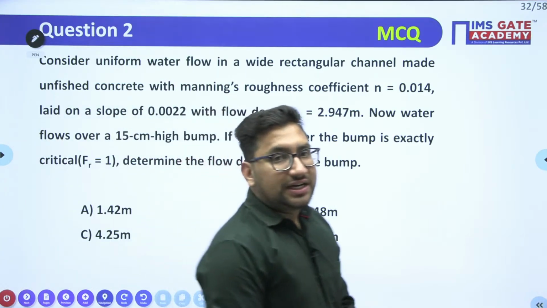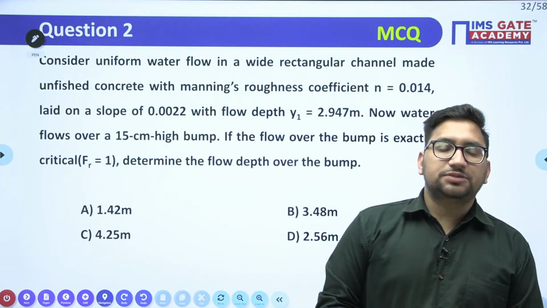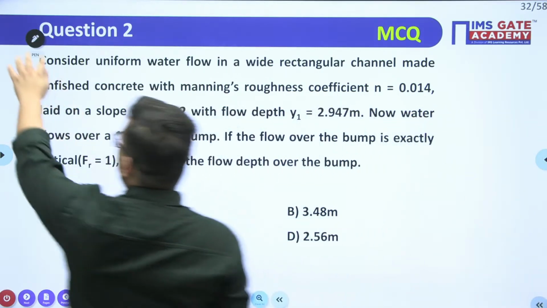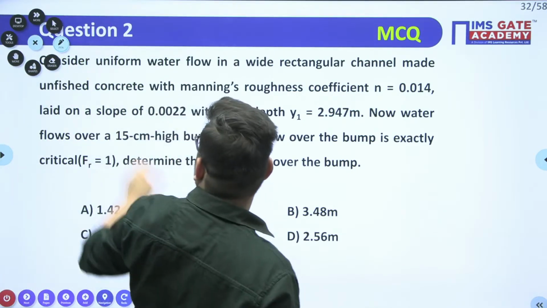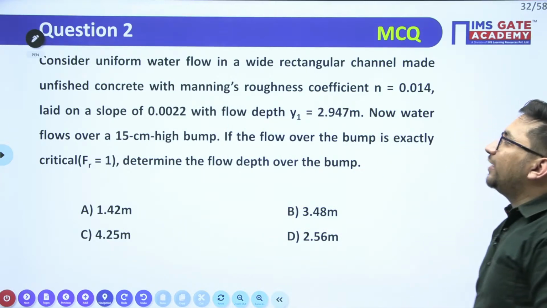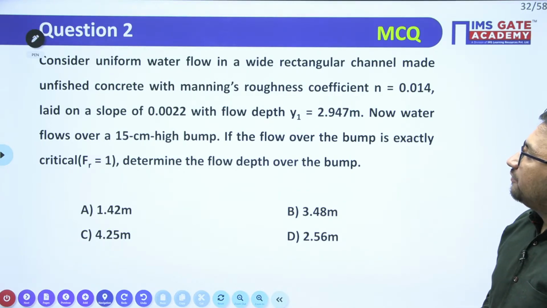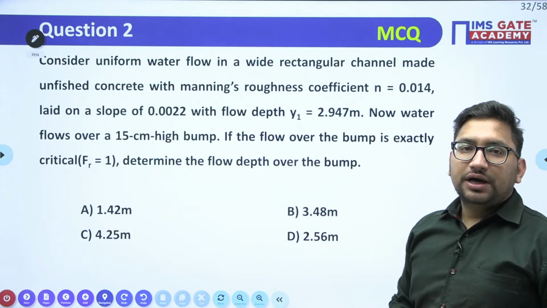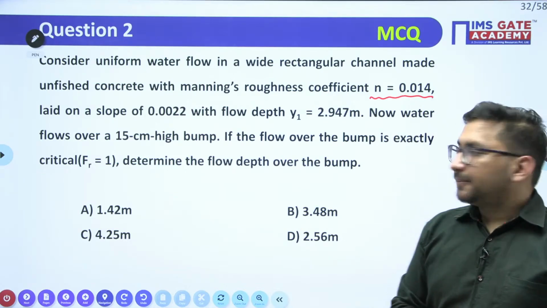Try to read the question and try to figure out what we need to calculate and how we can calculate it. I hope it is visible. Consider uniform water flow in a wide rectangular channel made of unfinished concrete with Manning's roughness coefficient. The material is given to you, and here the Manning's roughness coefficient is given.